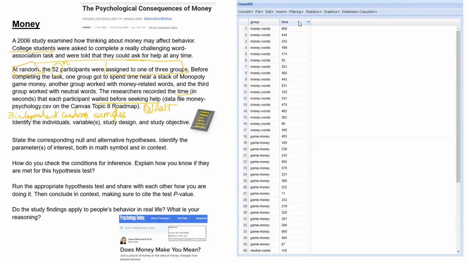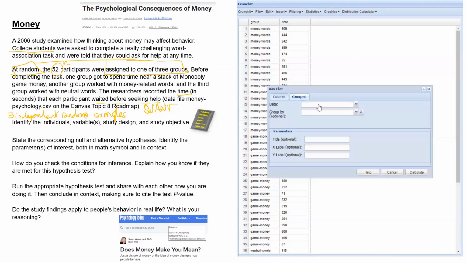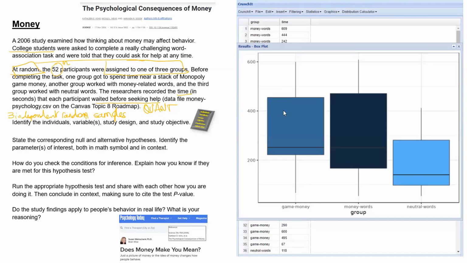So in this case, we have time in one column and then the label for the group, the condition, in another column. So when we do, for example, a box plot, it will be grouped with time our variable, group for group. And we see that while the whiskers are fairly symmetric, except maybe in the third group, we do see that the median is closer to the first quartile always than to the third quartile. So it's very obvious that there is a little bit of skew in the data. Because we have a total sample size of 52, this is not going to be an issue.